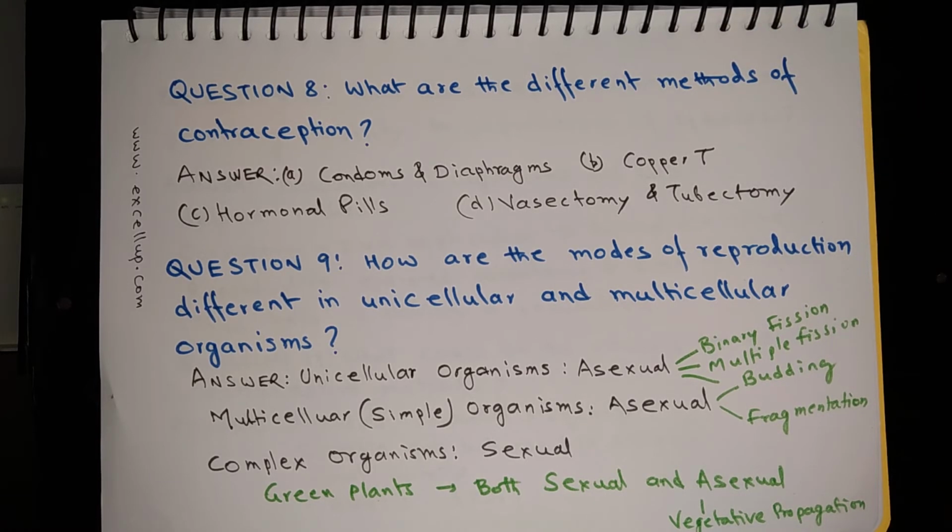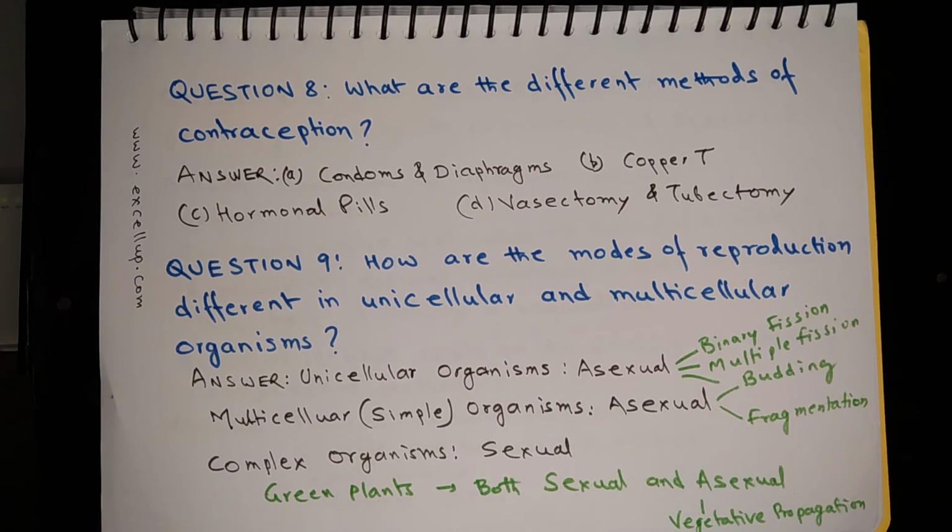These are surgical methods. So vasectomy is done in males, in which the vas deferens is either cut or tied to make a knot, and tubectomy is done in females, where the fallopian tubes are tied or cut off so that ovulation, egg transfer does not take place.